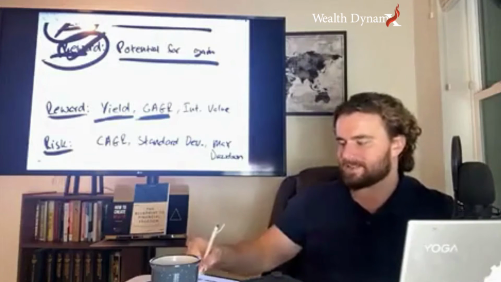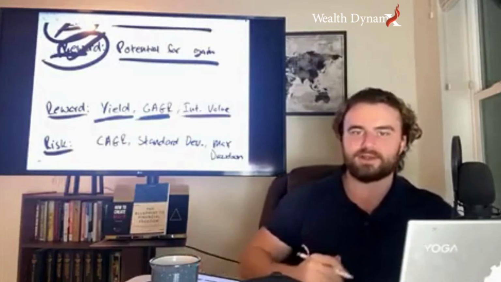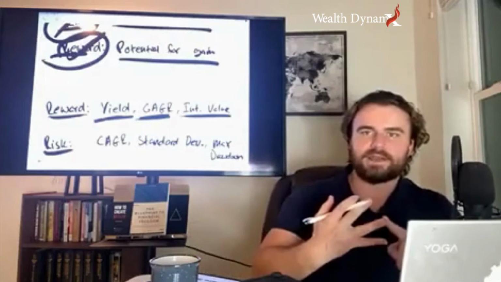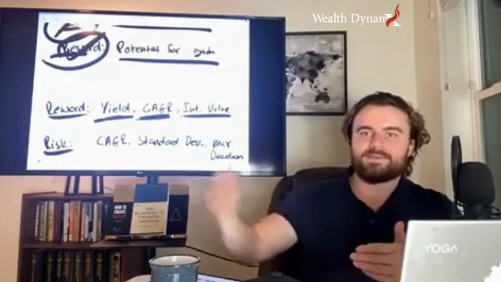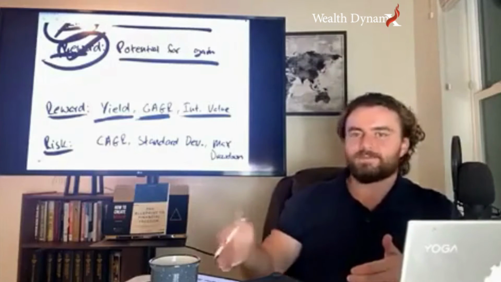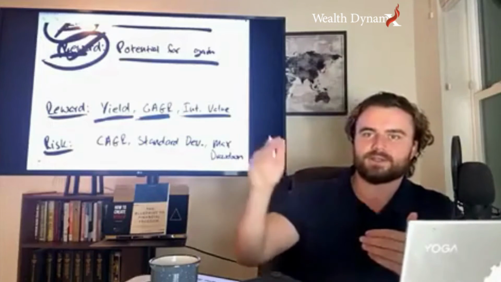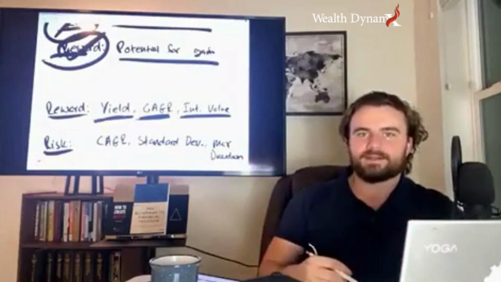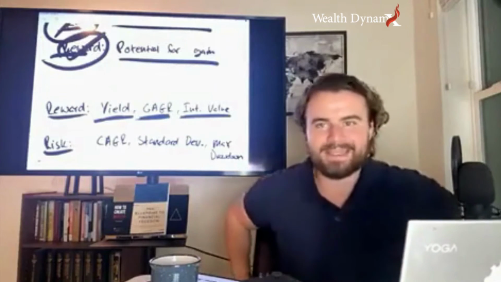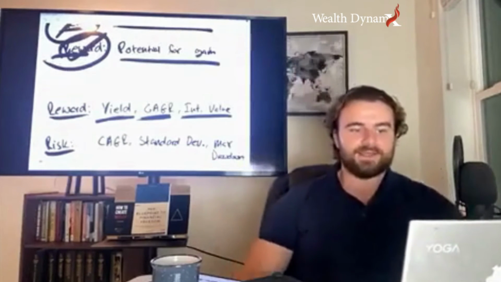And then the other one is intrinsic value. These are the three things I look at as a reward: yield, compounding annual growth rate, and intrinsic value. Again, the yield: what does it pay me per year, per month in income? Compounding annual growth rate: what's the annual compounding interest rate on this? And then intrinsic value: what do I get other than money? When I buy this investment, what am I getting other than a rate of return? Because it better be something.